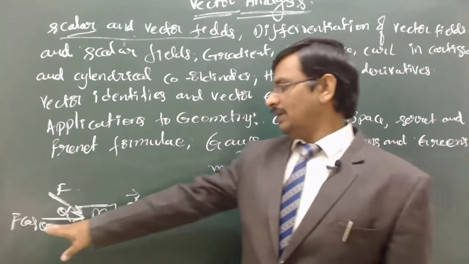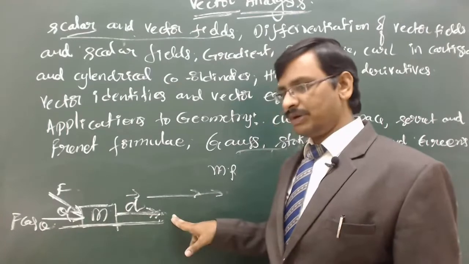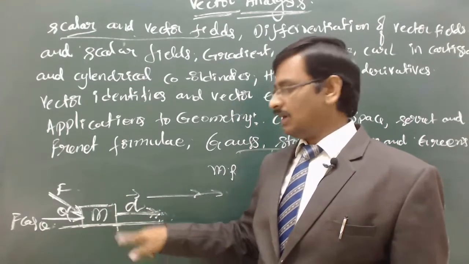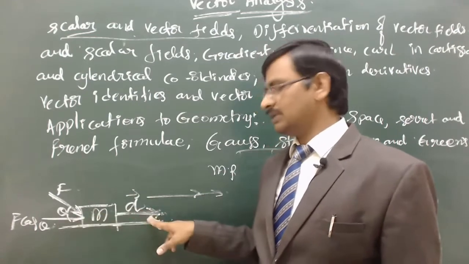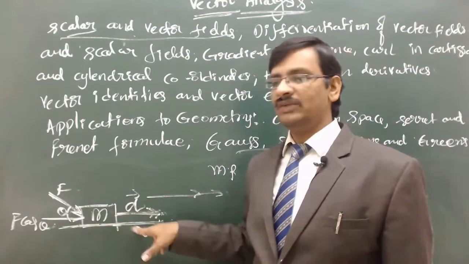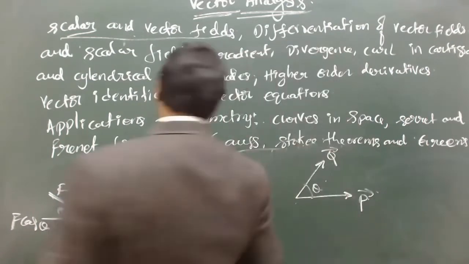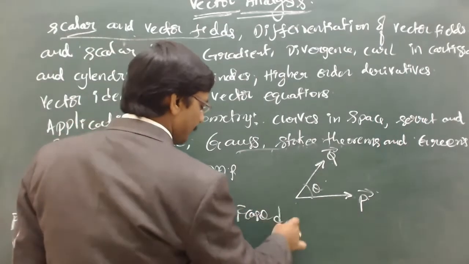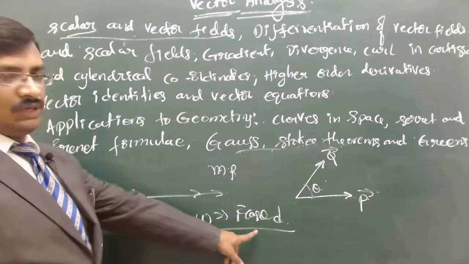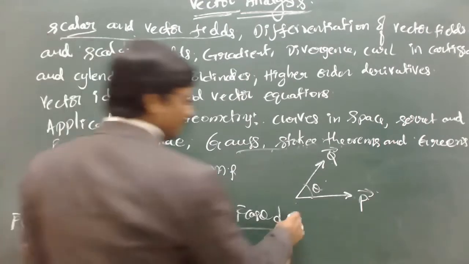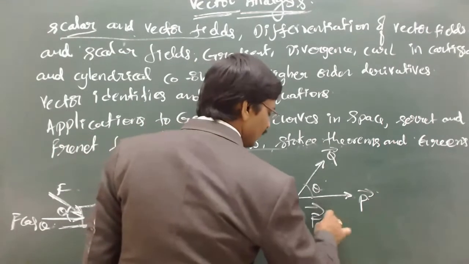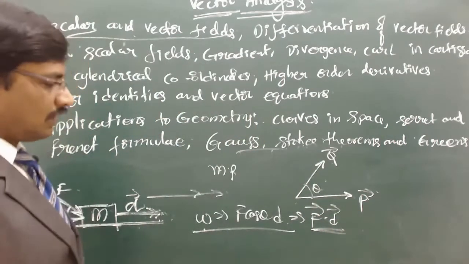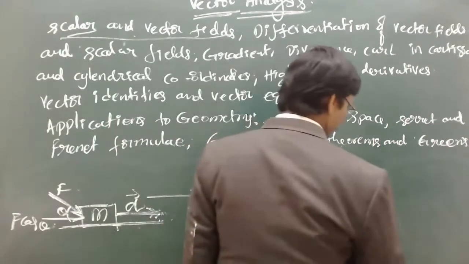So here the distance is important and the effective force acting on this body is also important. Hence you will multiply the effective force and the distance. These two will give the work for us. Now here W is equal to F cos theta into D. F cos theta into D is nothing but the work we have done. So this was defined as F dot D bar. This is how we have defined it. Now we call this the scalar product.